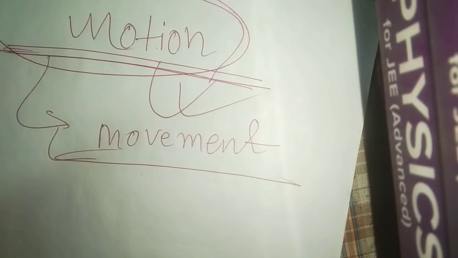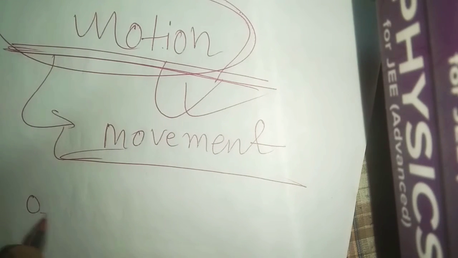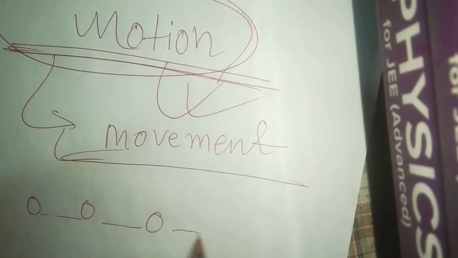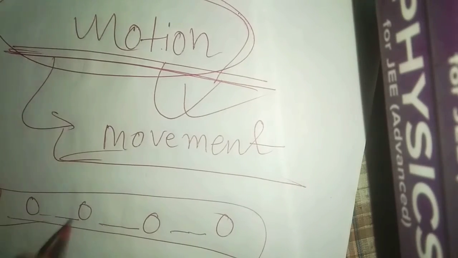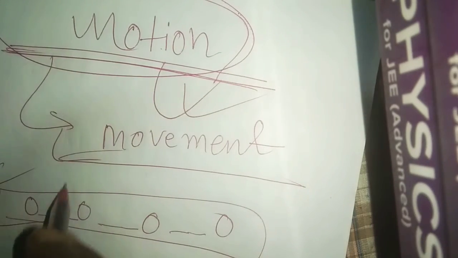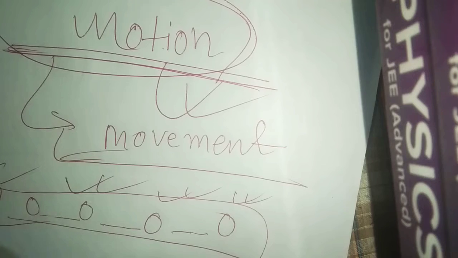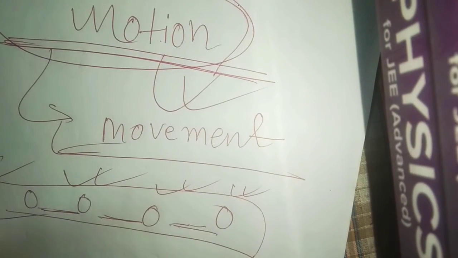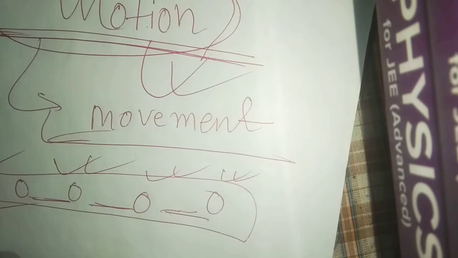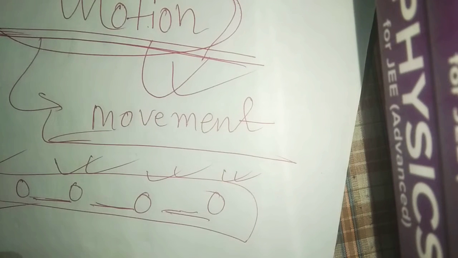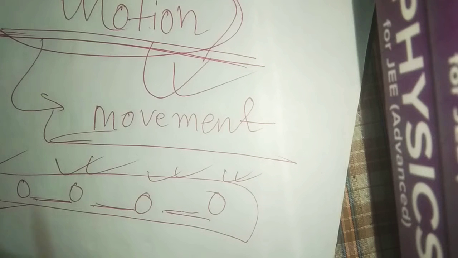Now if an object is moving, how do you measure this motion? Tell me, how do you measure the motion? Some of you may be thinking of measuring the velocity.